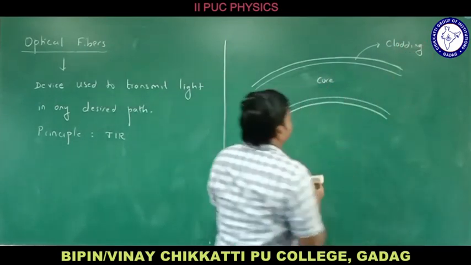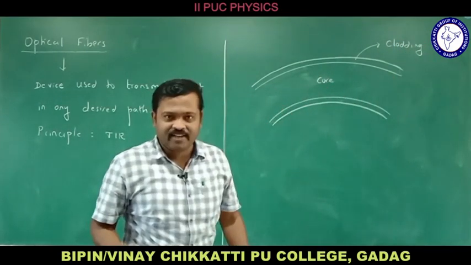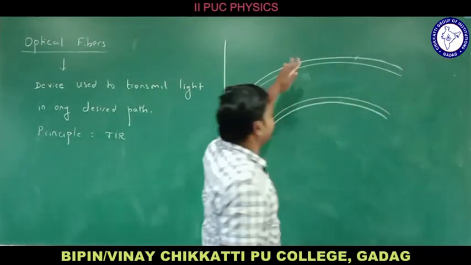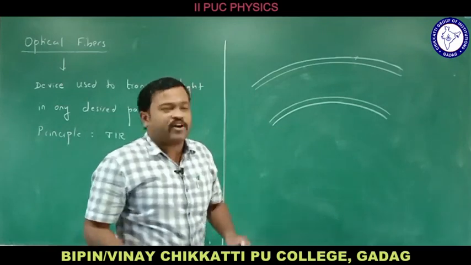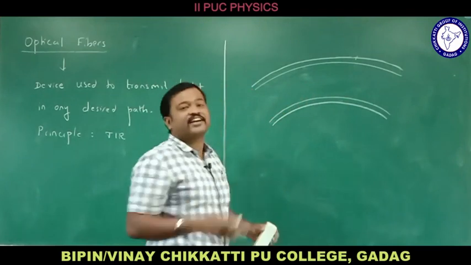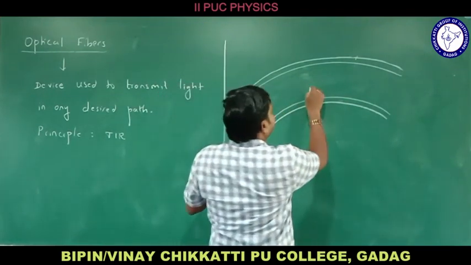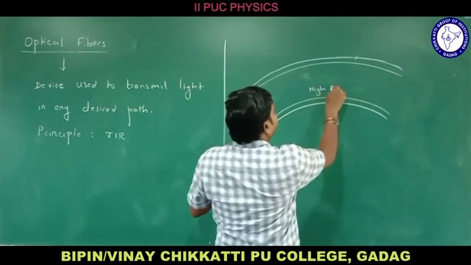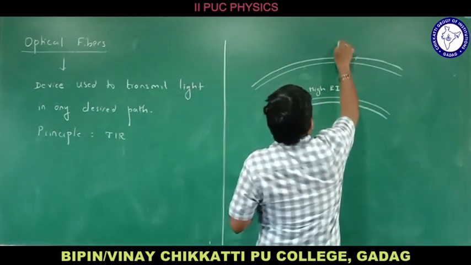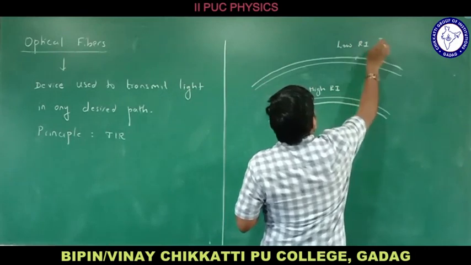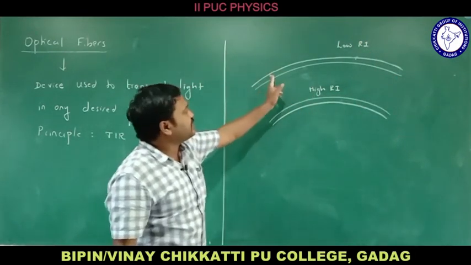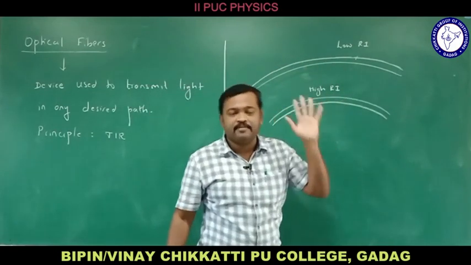It is manufactured in such a way that this core is having high refractive index, means it is a denser medium, and this cladding will be of a low refractive index, means it is a rarer medium.